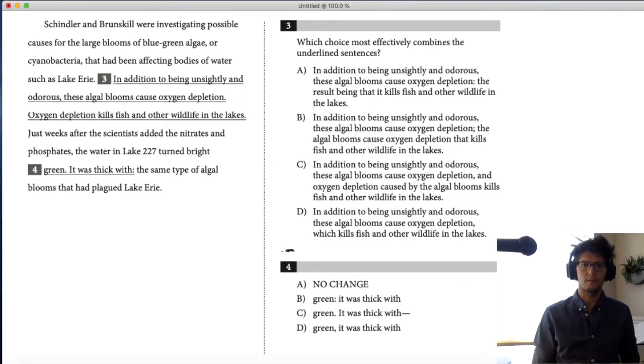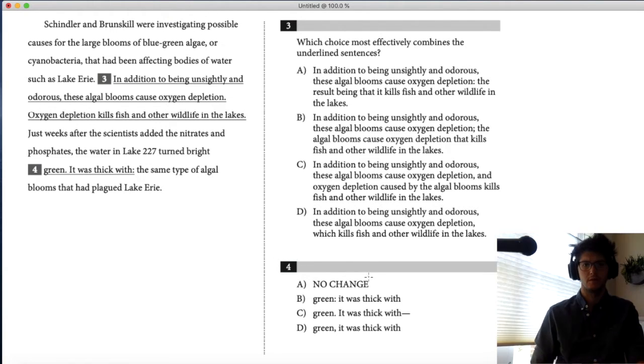Okay, folks, we're looking at number 4. This is a question about punctuation, right? So we start by analyzing the style of the question. And because I see that there's changes in this colon and commas and all that stuff, I know that this question is about punctuation. So let's review some rules about punctuation.